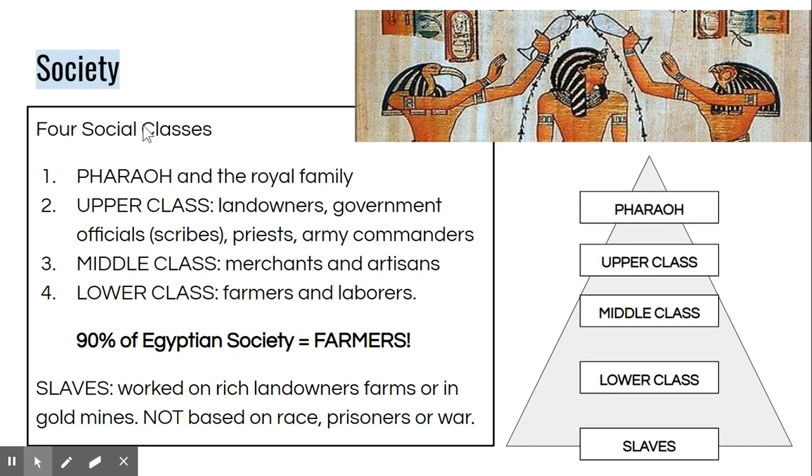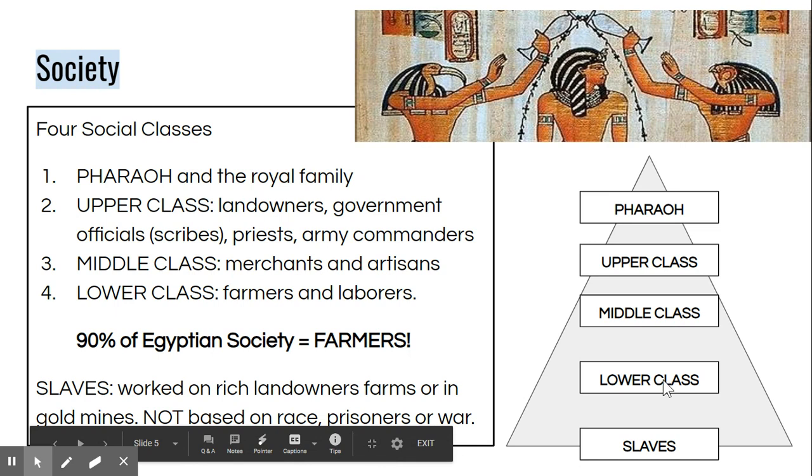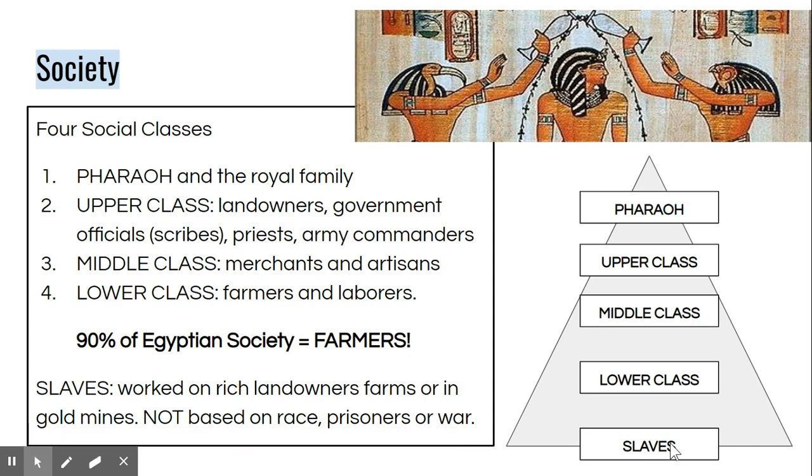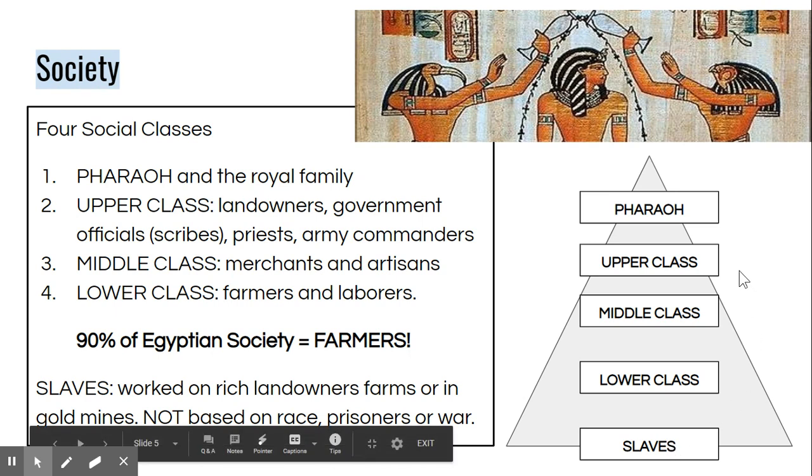Ancient Egypt was broken down into 4 social classes, with the pharaoh or the ruler at the top, the government workers, scribes, priests in the upper classes, the merchants, tradesmen, and artisans in the middle class, and finally the laborers or the farmers in the lower class. Remember, enslavement was based off of being a prisoner of war in the ancient world, and they usually worked on rich landowners' farms or in gold mines in Egypt.